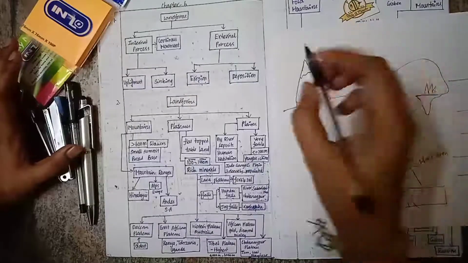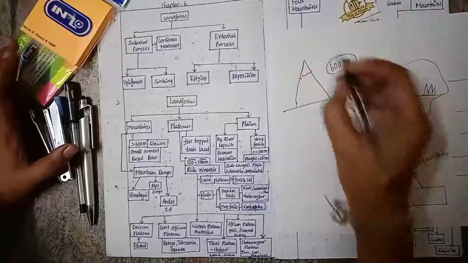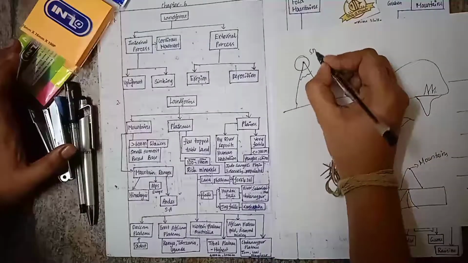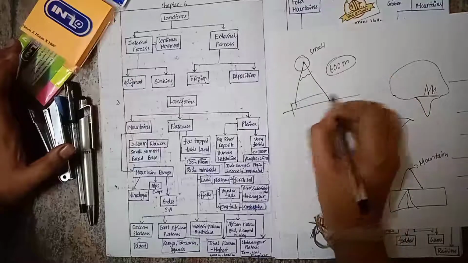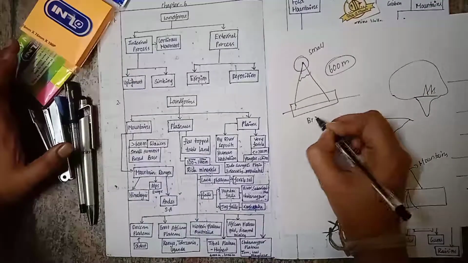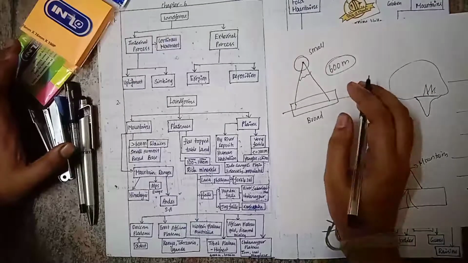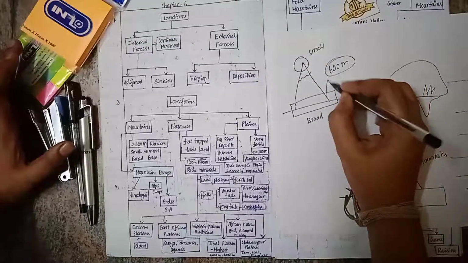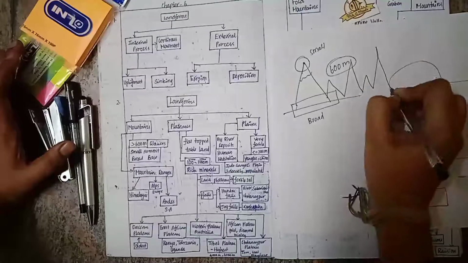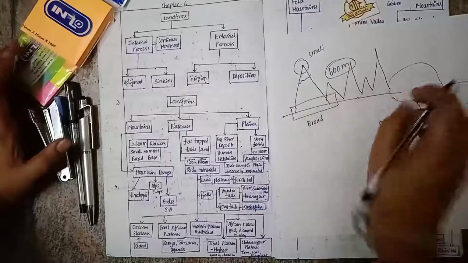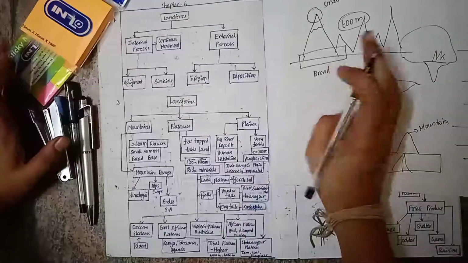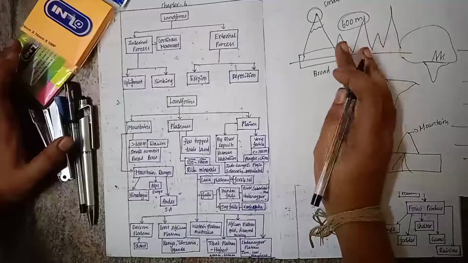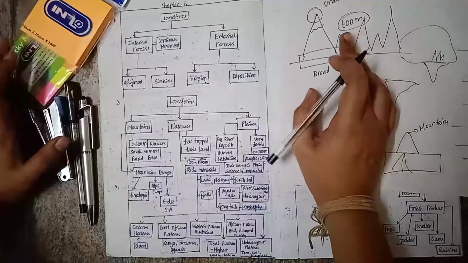The common feature of a mountain is that the topmost portion, which is called the summit, is small, and the bottom, which is called the base, is broad. So it has a broader base and a smaller summit. This is a mountain. If there are many mountains in a series, it is called a mountain range. Examples: the Himalayas in India, the Alps in Europe, and the Andes in South America.